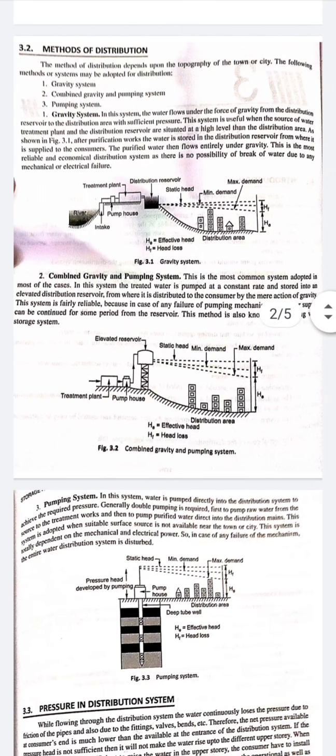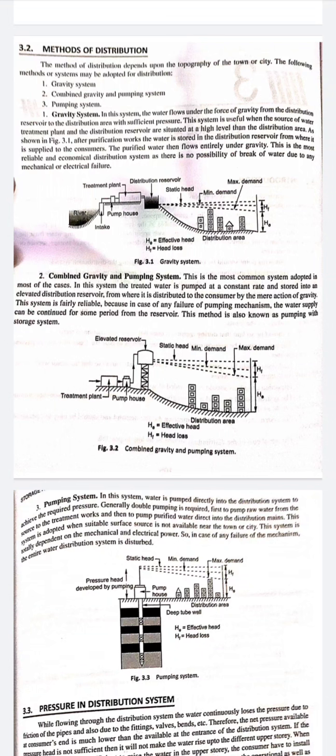Now next we can discuss the method of distribution. So there are three basic methods of distribution of water supply. The first is the gravity system, the second is combined gravity and pumping system, which can also be called the dual system, and the third is pumping system. You can see the figure of the gravity system.